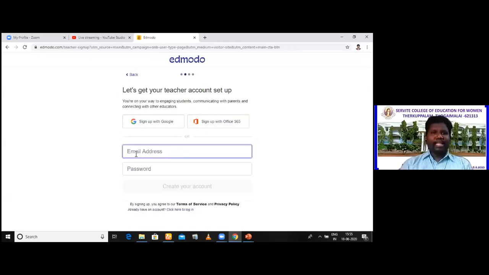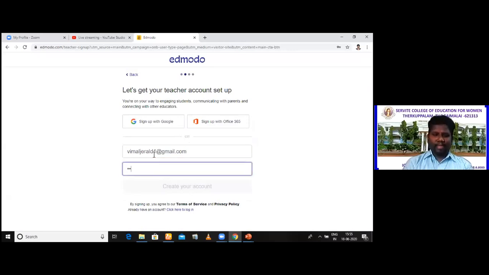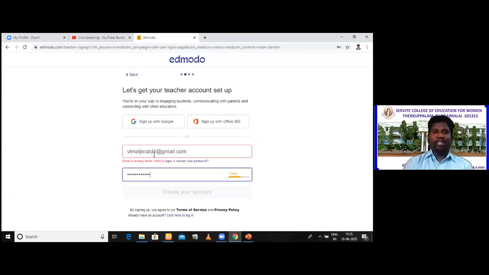Immediately after pressing that, you are asked to create an account with the help of an email address. Shall we do that? Just type the email address which you are comfortable with. I'm typing, and now it tells me that the email ID is already taken. So I'm going to log in with my own account, because I cannot create a new account on an email I already have. So I just press login.